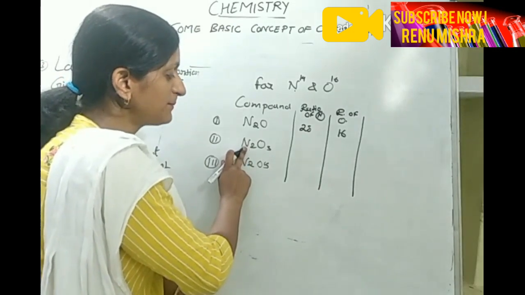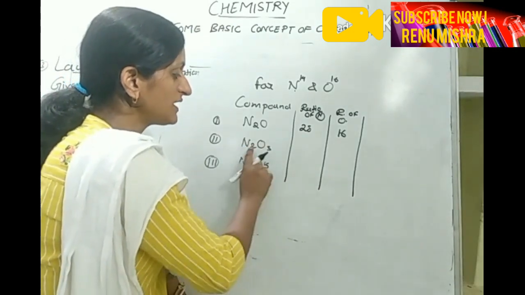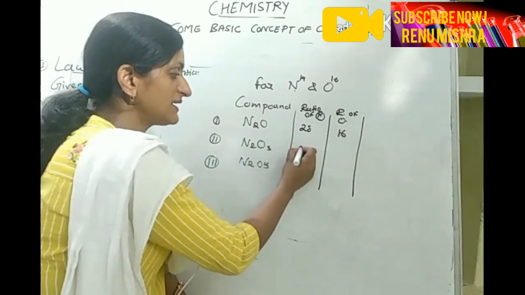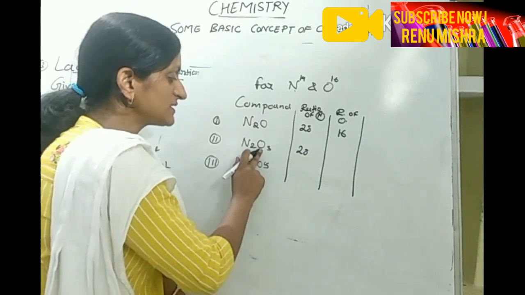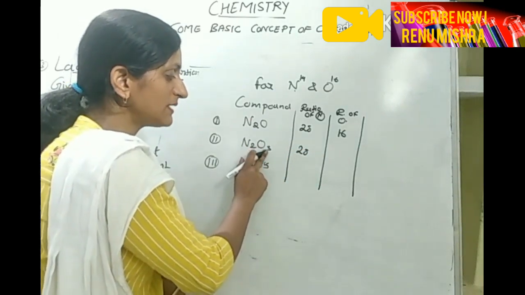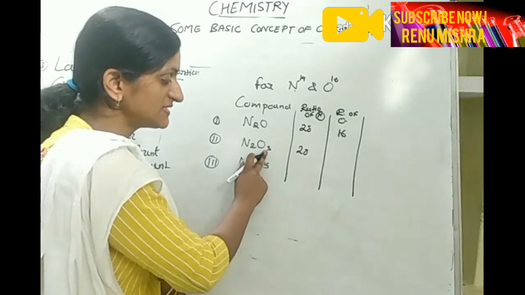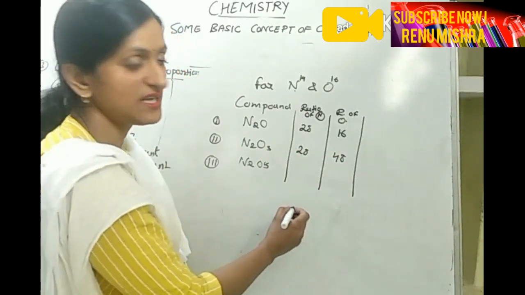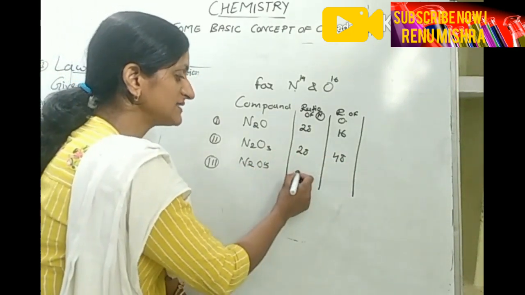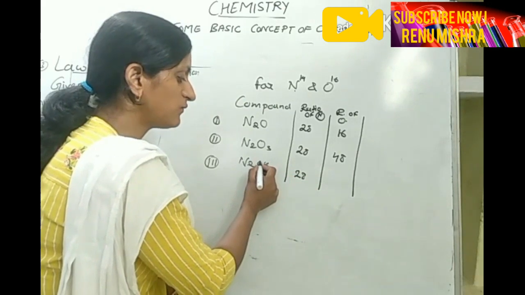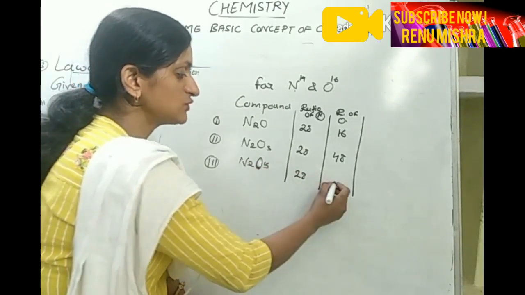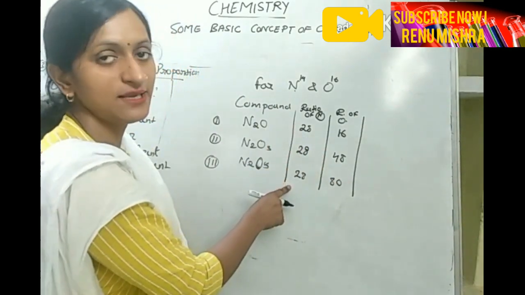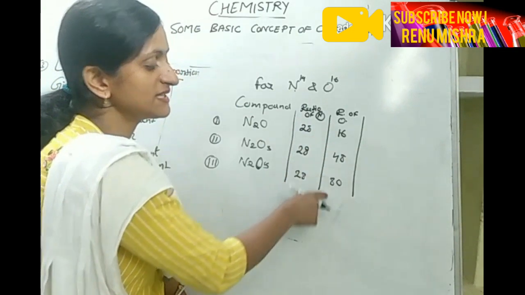Same as in the next compound, nitrogen is 2 times, so 14 multiplied by 2 changes into 28. And oxygen 16 multiplied by 3 times, because oxygen is 3, so 16 into 3 is 48. The third one has the same 28, and oxygen is 5 times, so 16 into 5 is 80. So the ratio of nitrogen is the same and the ratio of oxygen is different.